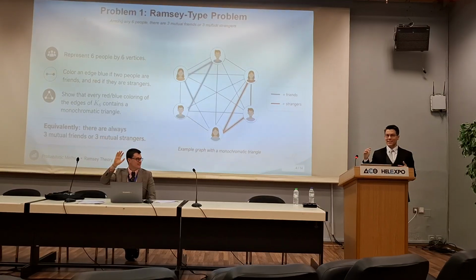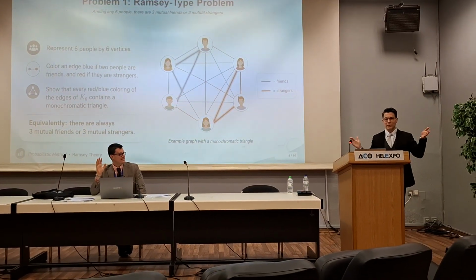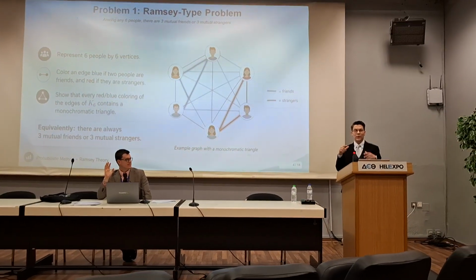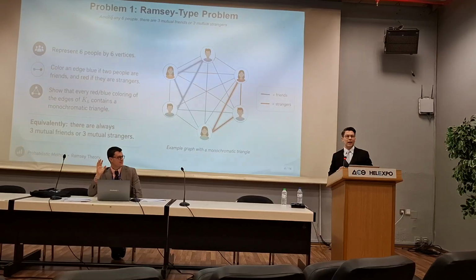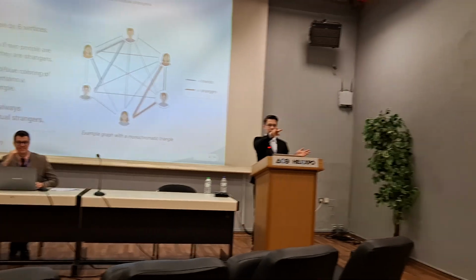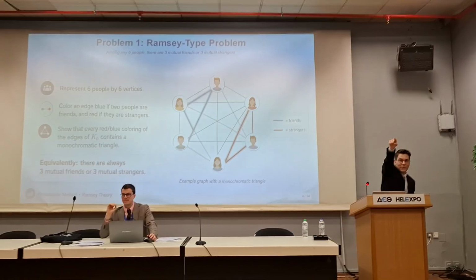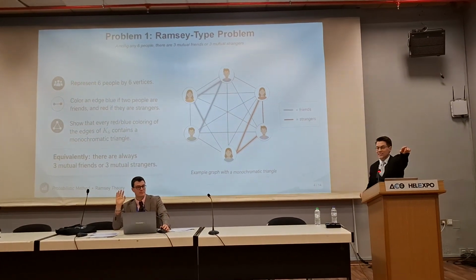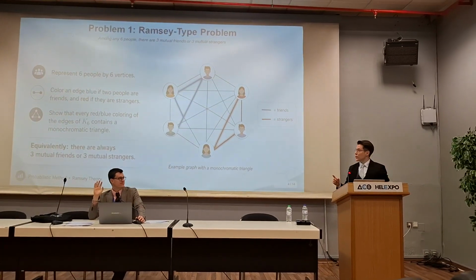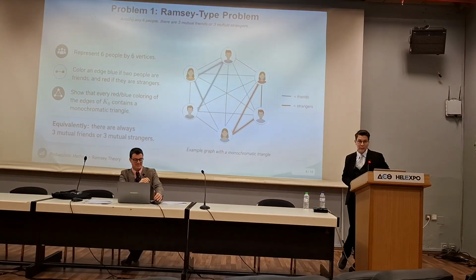So what we want to do is that we take 6 random people, and we want to show that there are either 3 that know each other or 3 that do not know each other. So, who are you, like part of the same group maybe? I know that you know each other, and I do not know about the others. Okay, so I can find the sir with a t-shirt behind, the boy with a t-shirt here, and my brother John. You 3 do not know each other, right? So we found 3 people that do not know each other.